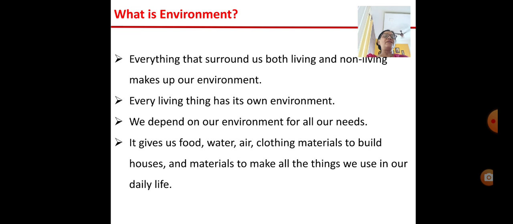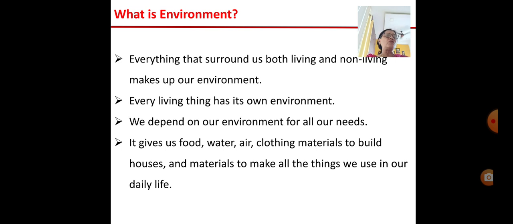So environment is everything that surrounds us, that comprises living and non-living both. Similarly, every living thing has its own environment, right? Say, a plant. A plant has soil, its own parts of the body. Then it also has the water which we give the plant to grow. Then the other animals which eat the plants, other surrounding plants. So all these things make up the environment of the plant.